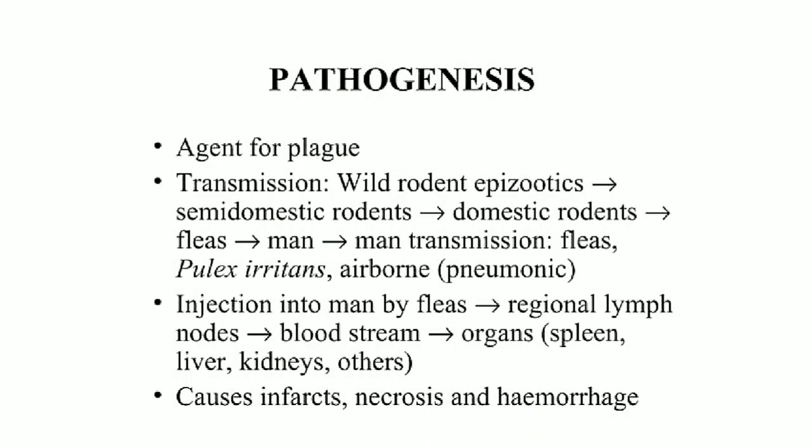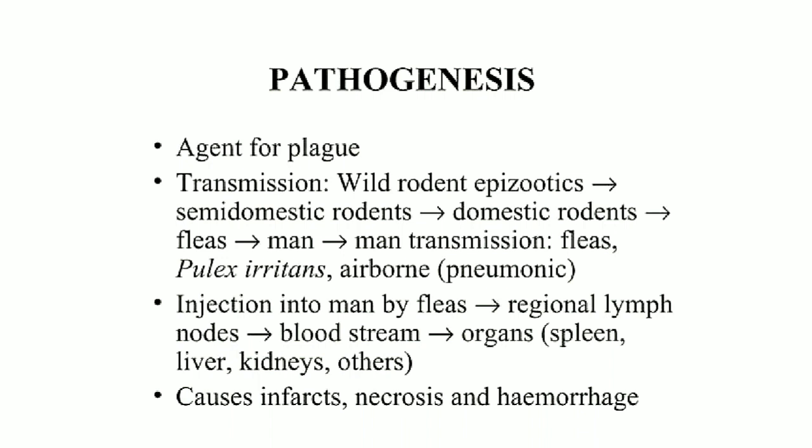Next, pathogenesis. Plague infects humans and other mammals. How is it transmitted? Wild rodent epizootic. First, you should know epizootic. Epizootic means an outbreak of the disease. The opposite is enzootic, a low level of outbreak of the disease.